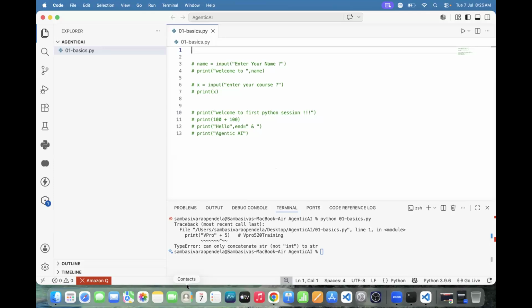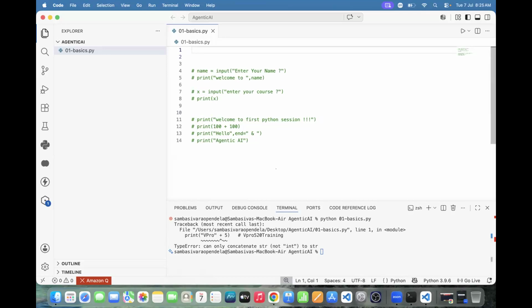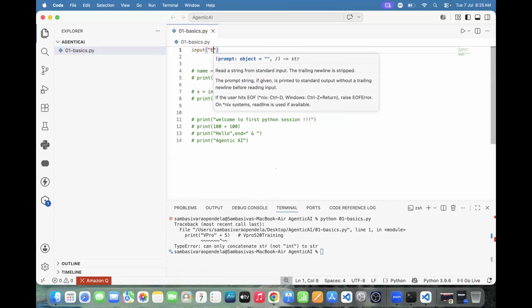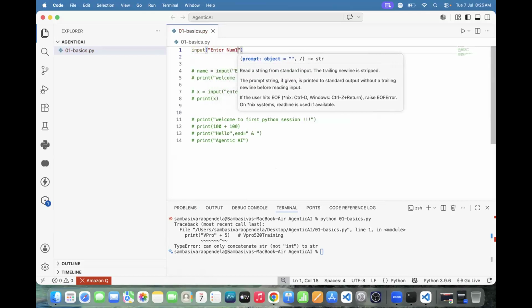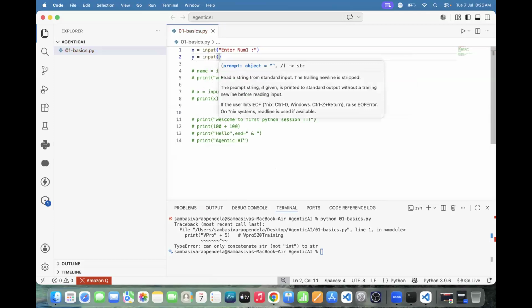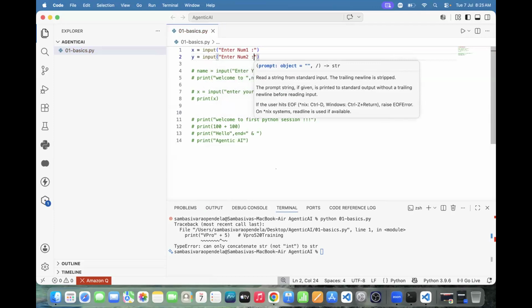Team, can I go to the next example? Yes. See this one. Input: enter num1, store that in x. Then another question: y equals input, enter num2.